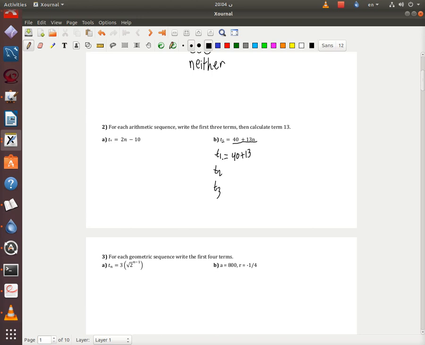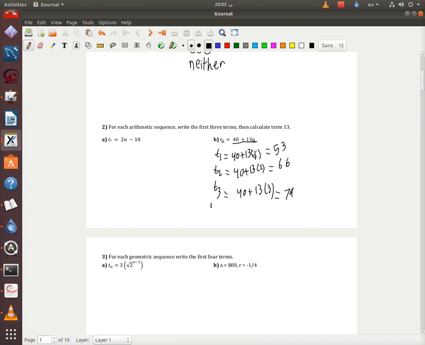Here n is 1, so I put 1; here I do the same thing, 13 times 2, and here 13 times 3. So I'm going to have 53, 66, and 79.